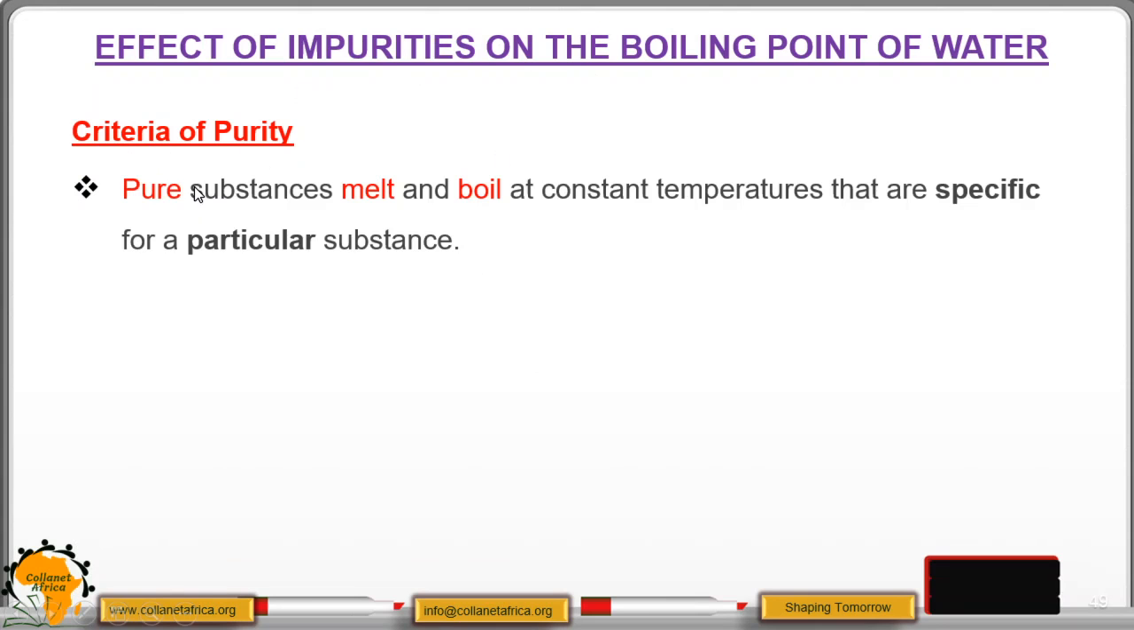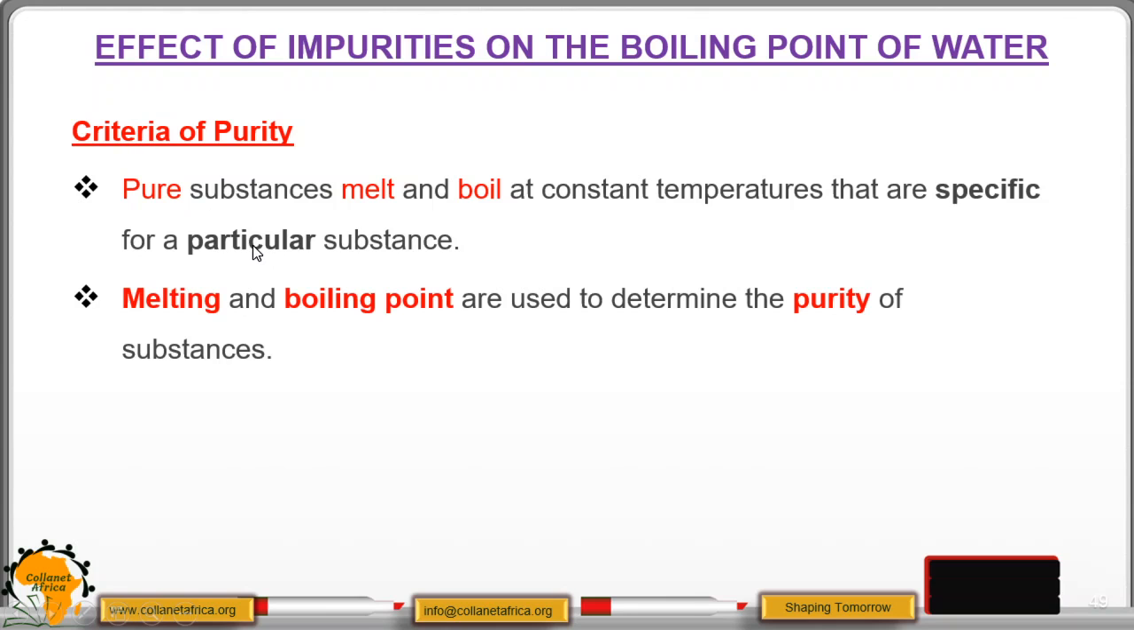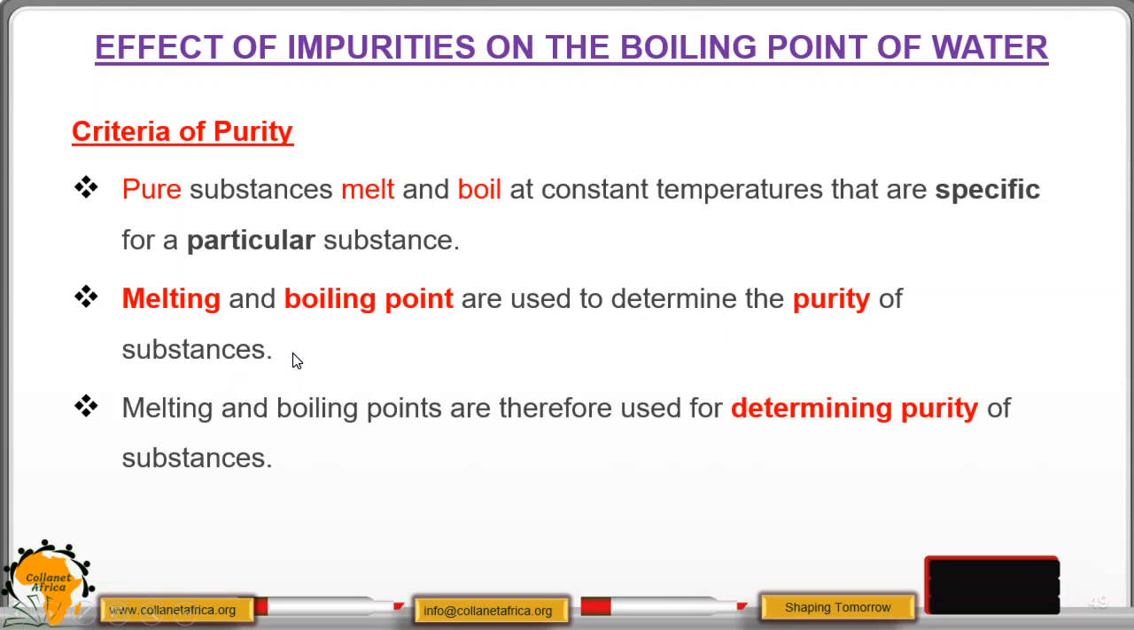Criteria of purity. Pure substances melt and boil at a constant temperature, a fixed or specific or particular temperature for a particular substance. So it can be used to know the purity of a substance. Melting and boiling points are therefore used for determining the purity of substances. When the boiling point or melting point is horizontal, then it means it's a pure substance.